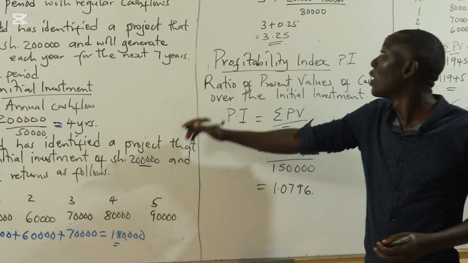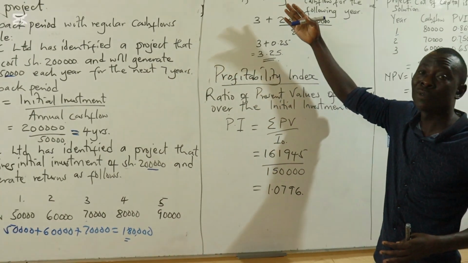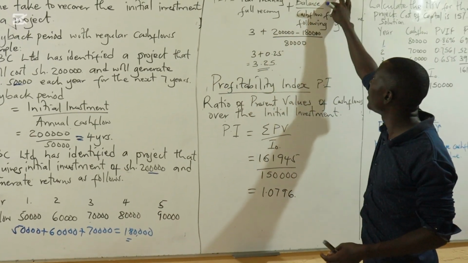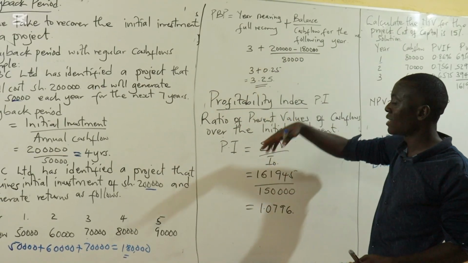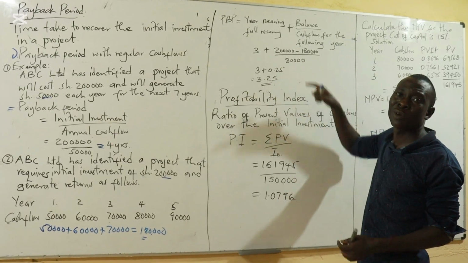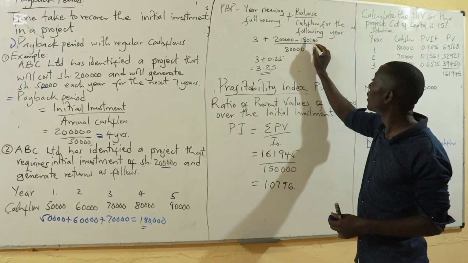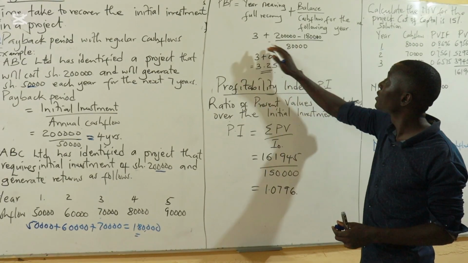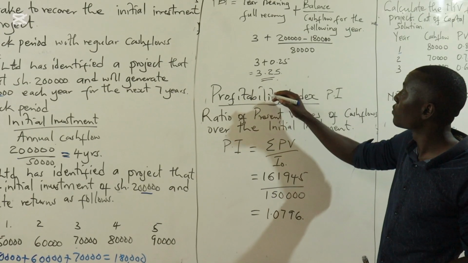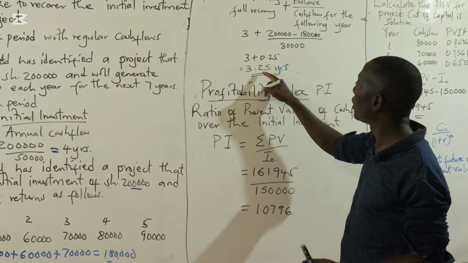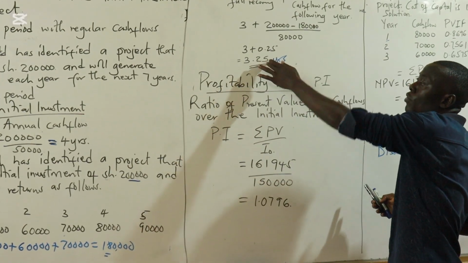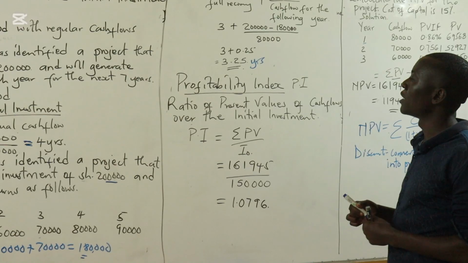So our years to full recovery is 3, because as we have added cumulatively, what is remaining as the balance is 200,000 minus that cumulative amount, which is 180. Then we divide by 80, which is the inflow for year 4. 200,000 minus 180 gives us 20, and therefore this is 3 plus 20 divided by 80,000, which is 3 plus 0.25, and at the end we get 3.25 years. Alternatively, you can convert this into months by multiplying by 12 months in a year.